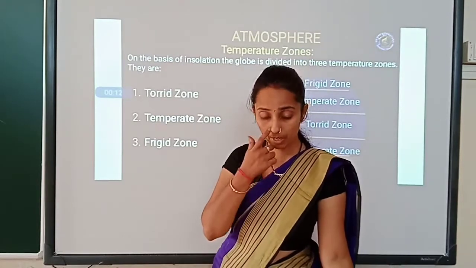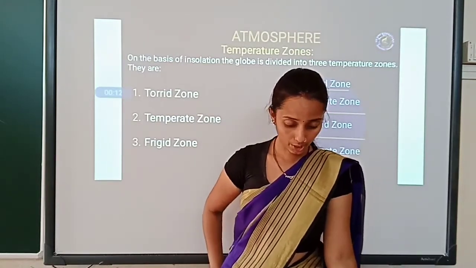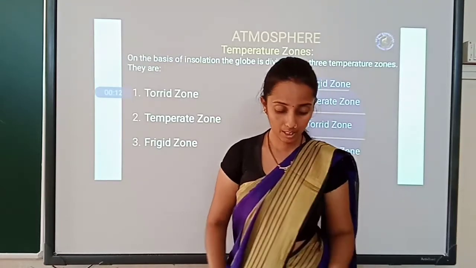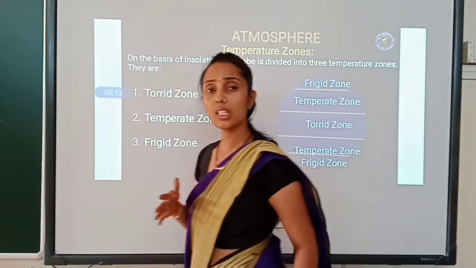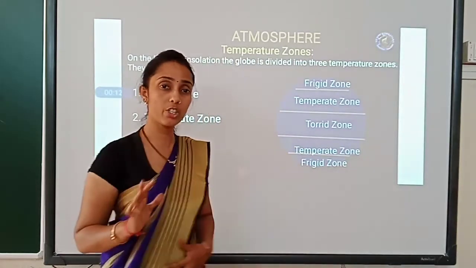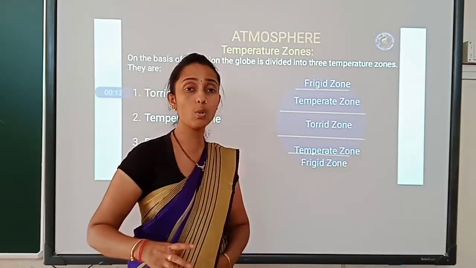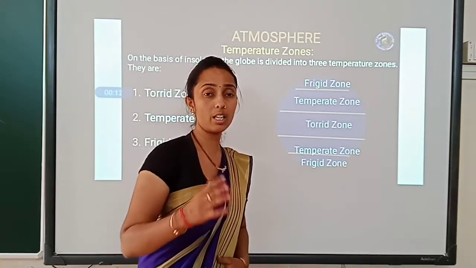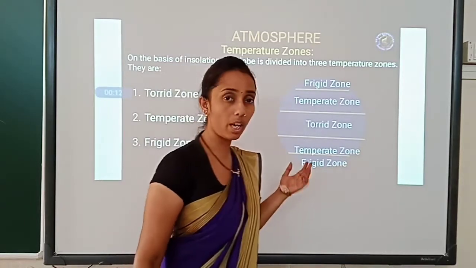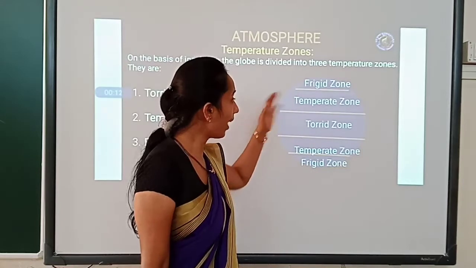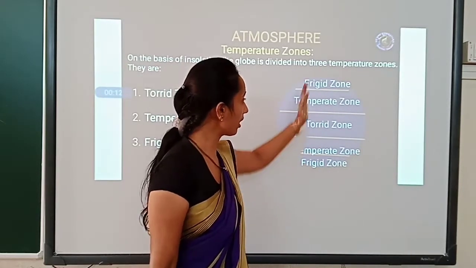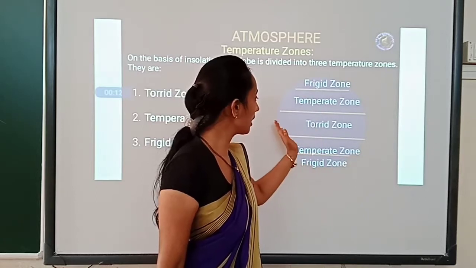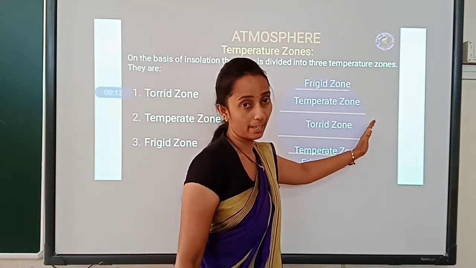Now we are going to see the classification of temperature on the earth. Is it clear children? We are going to learn how the temperature is divided on the earth. So assume this is the earth, where we have seen this is the longitude and this is the latitude.